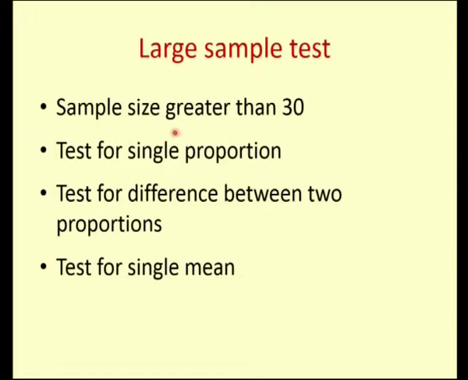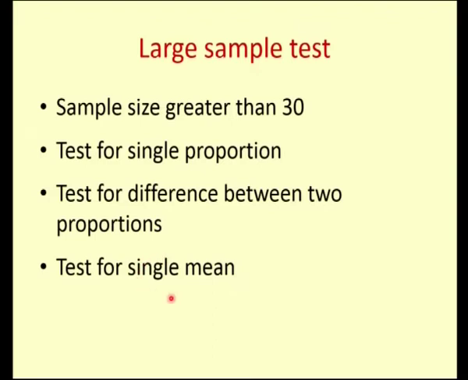We are going to follow this procedure for a large sample test. What we mean by a large sample test is whenever the sample size is greater than 30. It is not necessary that it should always be 30. It may be more or less 100 or 150 or 200; we call it a large sample test. We are going to study the large sample tests: test for single proportion, test for difference between 2 proportions and test for single mean.